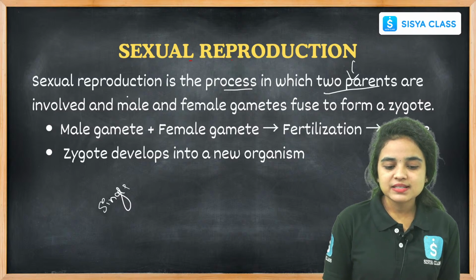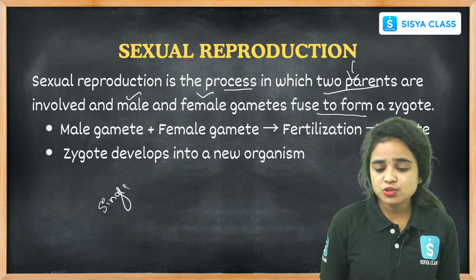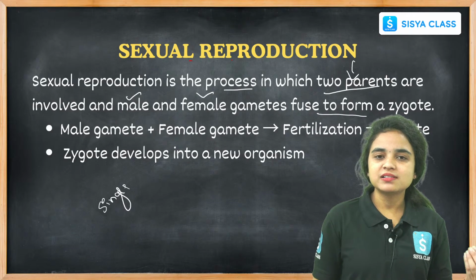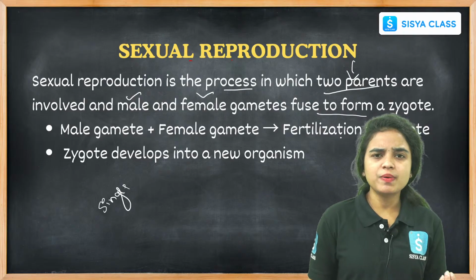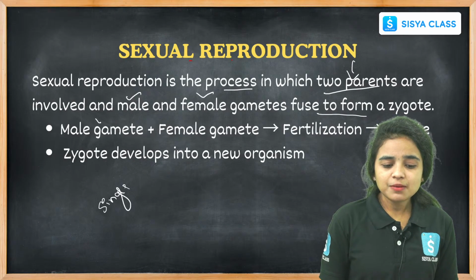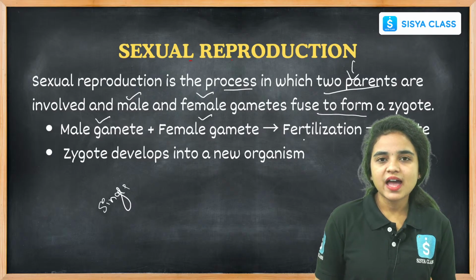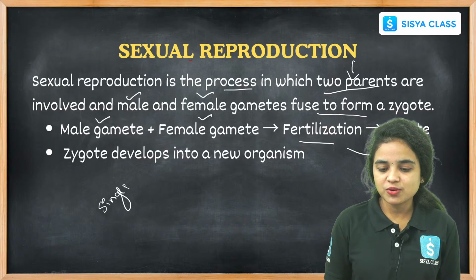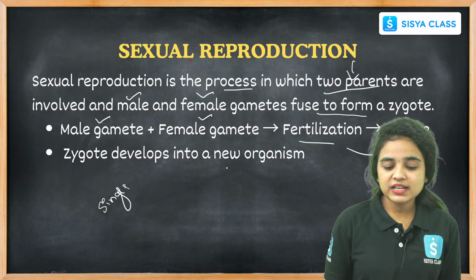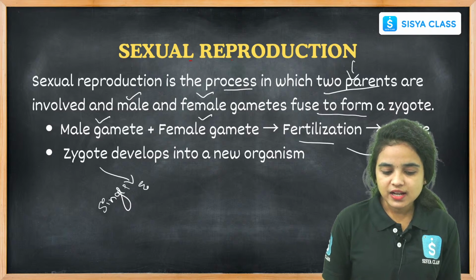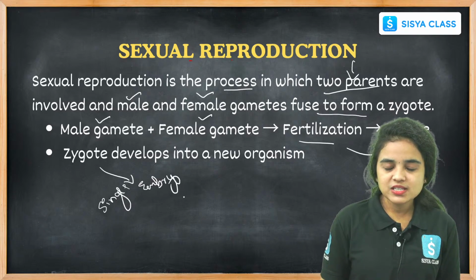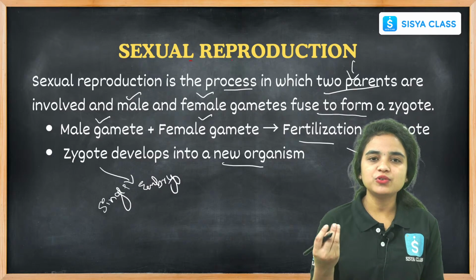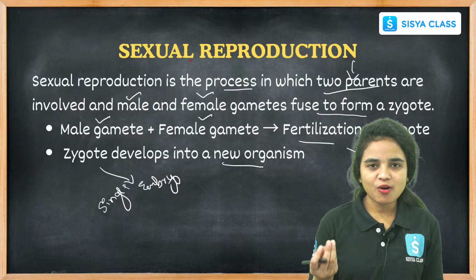The parents contribute male and female gametes, and they fuse together to form a single zygote. This zygote further develops into an embryo, and this embryo will develop into a new baby, an offspring. The fusion of the male gamete and female gamete is called fertilization. This fertilization develops into a zygote, which slowly develops into an embryo. Implantation happens in the uterus, and further there will be development of a new organism, a new baby.